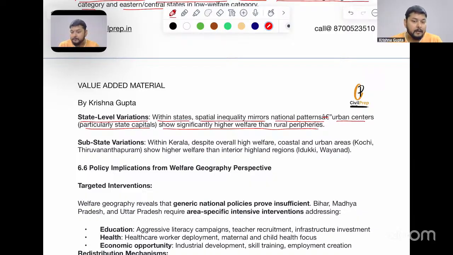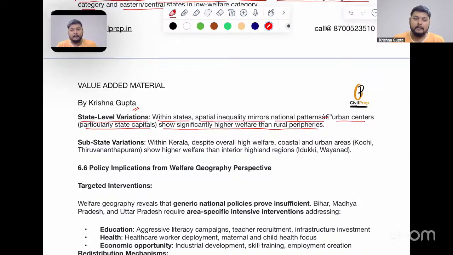For example, some of you might be living in tier 1 or tier 2 cities, and others might be living in tier 3, tier 4, tier 5, or tier 6 cities. Under this part, you will see that the availability and access to resources in your region is quite varied from tier 1 and tier 2 cities to tier 3, tier 4, tier 5, and tier 6 cities. So this is very much contrasting in nature, which is present in the state level variation.